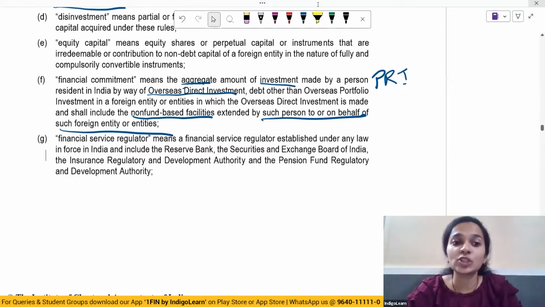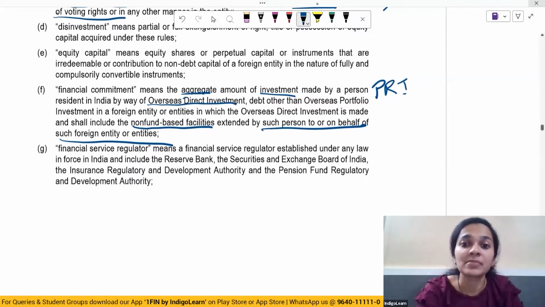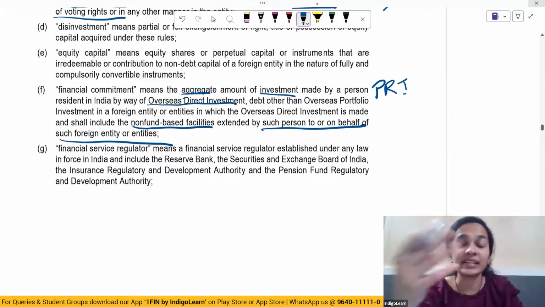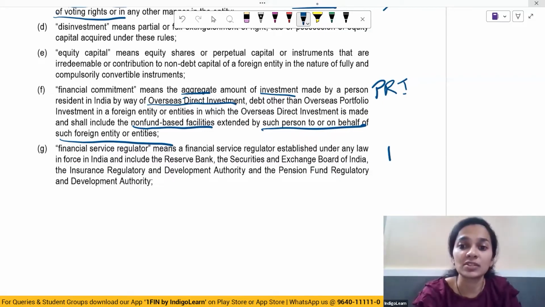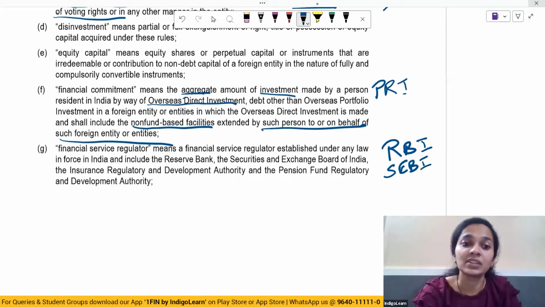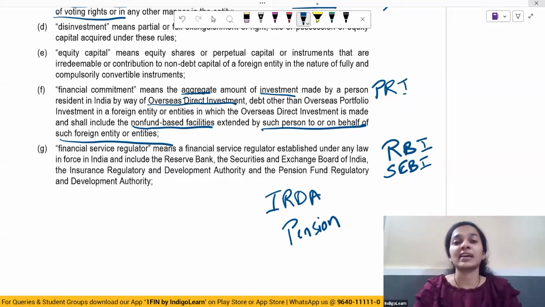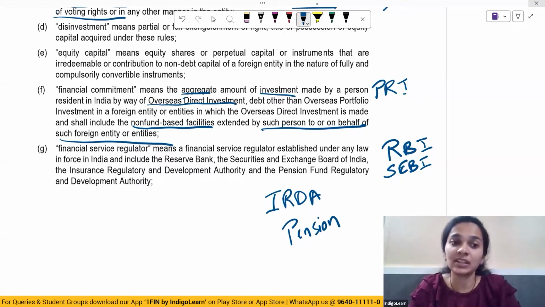Then comes financial service regulator. So financial service regulator means a person, an entity which is established under law. Now, who are financial service regulators? It includes the Reserve Bank of India. It includes Securities and Exchange Board of India, SEBI. It includes Insurance Regulatory and Development Authority. There's Pension Fund Regulatory and Development Authority. So these are the financial service regulators which have been notified or which have been established under the law.